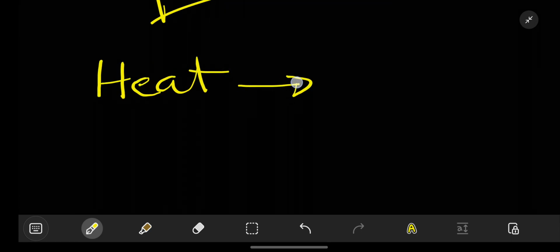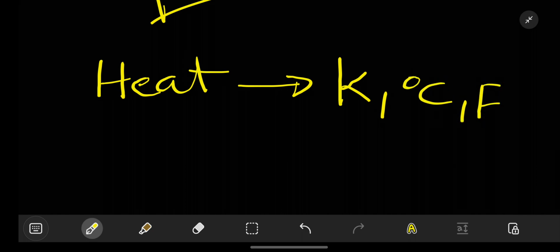What else can we measure? Heat. Yep, heat. We cannot measure heat with time, but we have some scales to measure heat. Those are Kelvin scales, centigrade scales, Fahrenheit scales. Thermometers, as we call them in general, are used to measure heat. And the fundamental units are Kelvin, degree centigrade, Fahrenheit. These are the things which are used to measure heat.